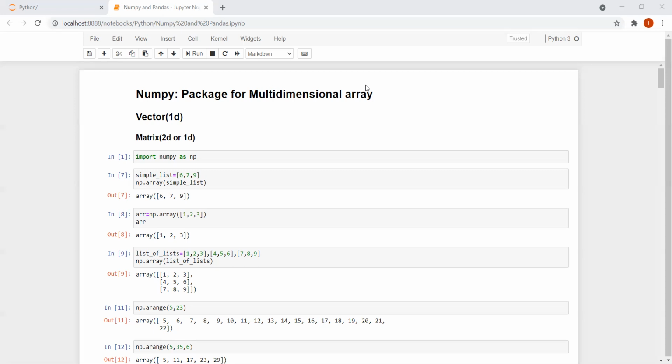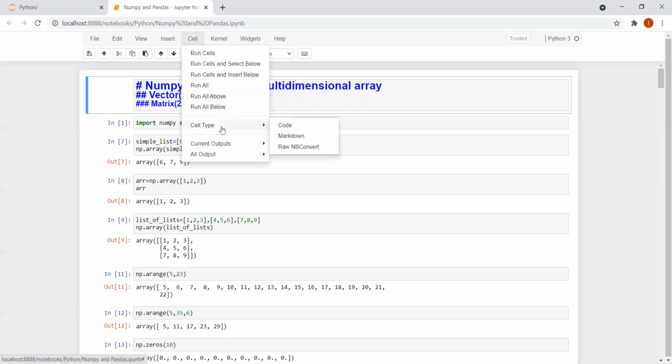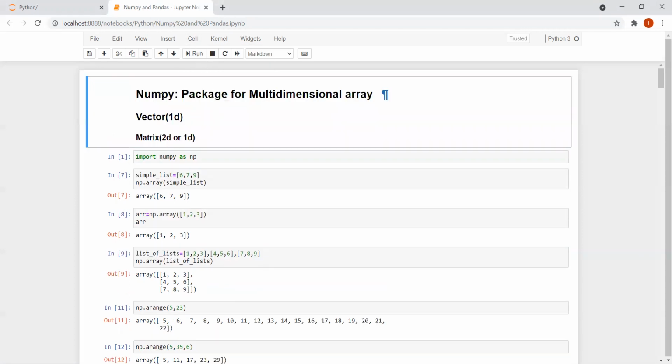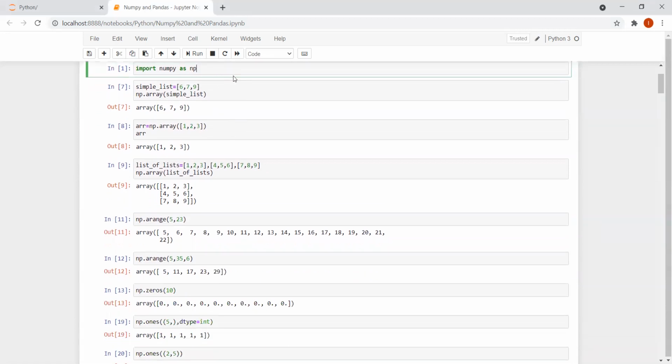Let us jump into this NumPy package. How do you write a heading? You can write a single hashtag, two hashtags, or three hashtags, however you want. Go to Cell, select Cell Type, choose Markdown, and then you can run this cell. What is the shortcut key for running? Run can be given by Shift and Enter. Okay, so let us start with this now.